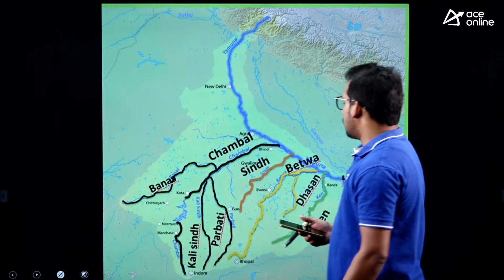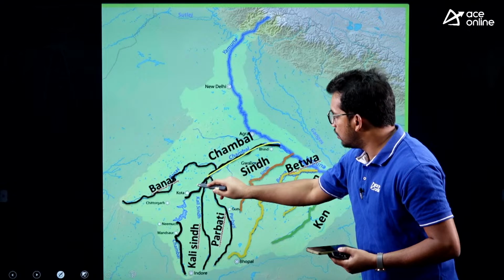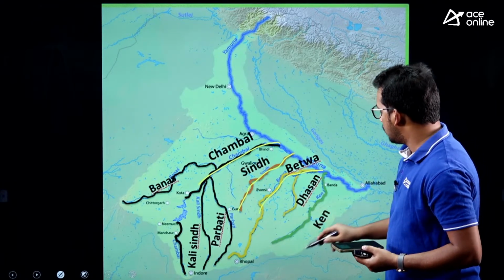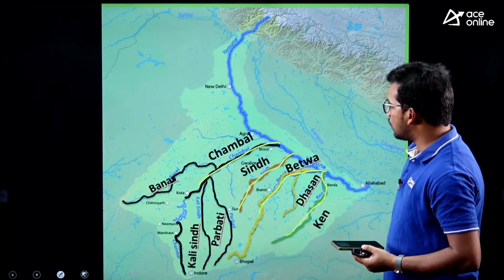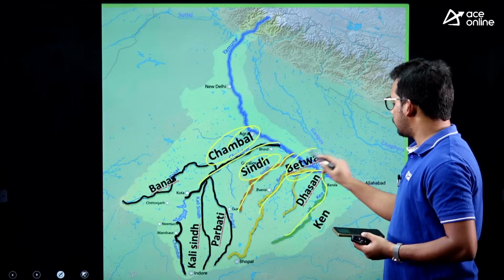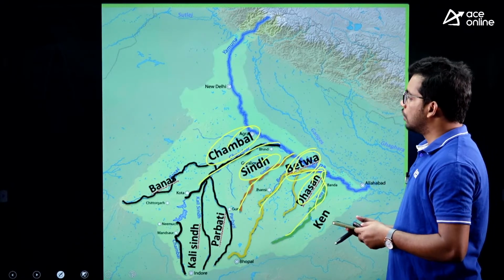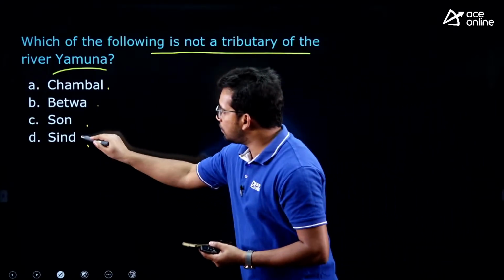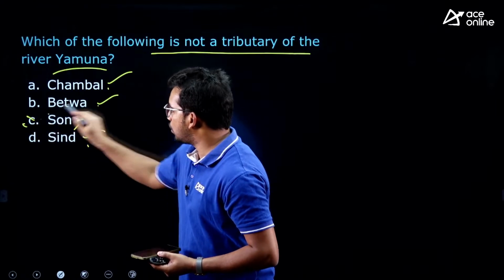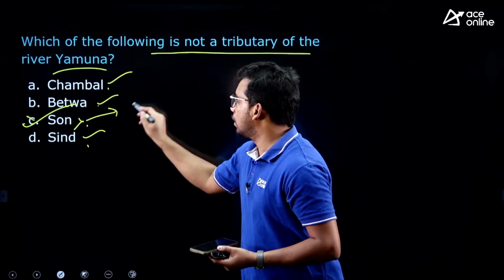Let us see the Yamuna river here. This blue color one is Yamuna river, and then we have Chambal, we have Sindh, we have Betwa, we have Ken. These are the popular tributaries of the Yamuna: Chambal, Sindh, Betwa, and then Dasan as well, Ken as well. Which one is not part of it? Sindh we have seen is a tributary, Betwa is a tributary, Chambal is a tributary, and Son is not a tributary, hence it is the answer. Son is a tributary of Ganga river, very very important.